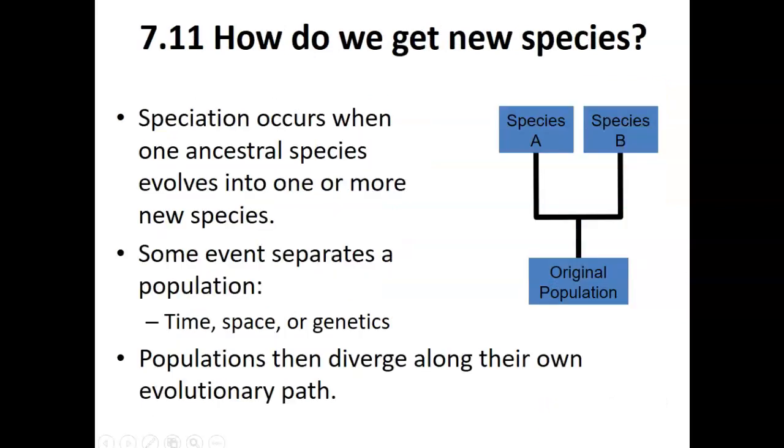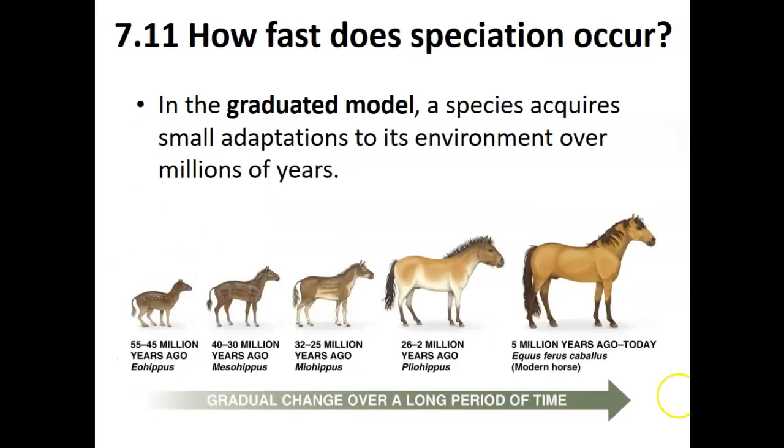How can we get new species? Speciation occurs when one ancestral species evolves into one or more new species. Some event separates a population, such as time, space, or a genetic barrier. Populations can diverge along their own evolutionary paths. When speciation occurs, there are two models to produce it.